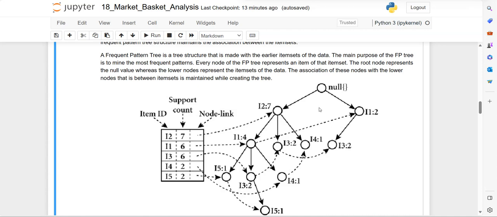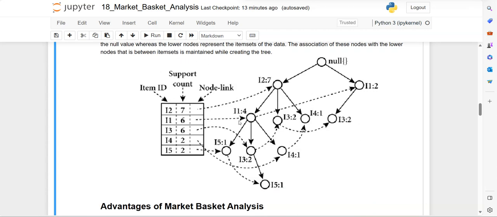So the association of these nodes with the lower nodes is between the item set maintained while creating the tree. So the tree is created in this manner. You can see the root node has 2 subnodes, right? I2 is the item 2, the support for that is 7, then the count for item 1 is 2. Here the support is 7, meaning the descendant nodes: 4 plus 2, 6 plus 1. So the count is 7. Here 2 means here 2.